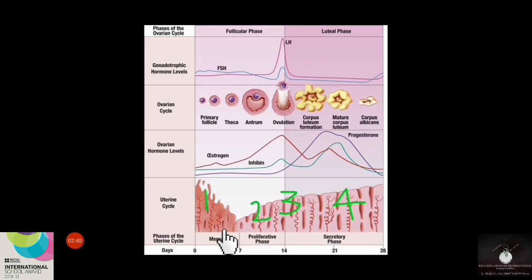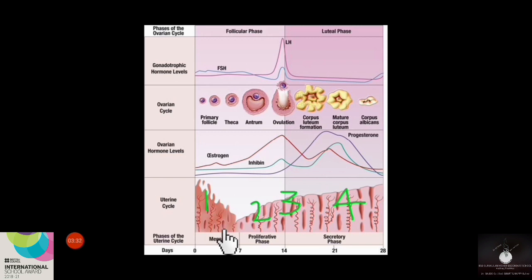It may last up to the first 5 days. These days are characterized by the presence of blood, by excess vaginal bleeding. During the menstrual phase, the unfertilized egg of the previous cycle will be expelled from the body along with the ruptured blood vessels of the endometrium. So as I told you earlier, this menstrual phase will happen in the absence of fertilization.